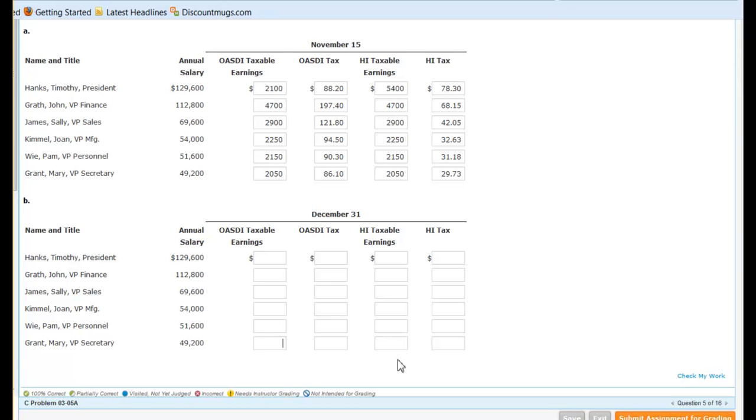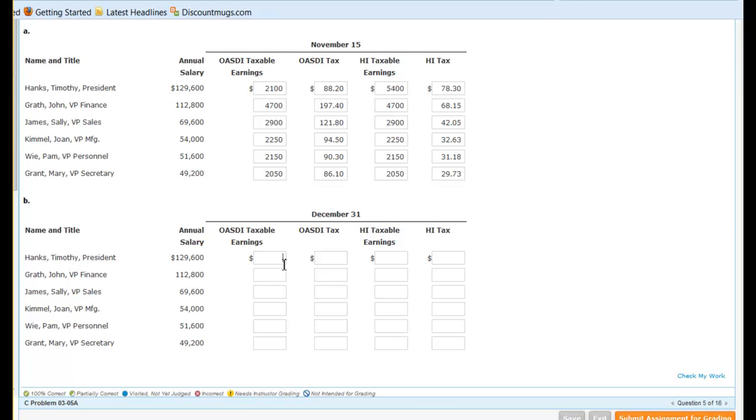So what you're going to find here is for these bottom 4, it's going to look exactly the same as what we have up here because nothing changes for them. The ones that change are going to be our first 2. Our president hit the maximum on the 15th. What does that tell us? On that paycheck on November 15th, he hit the maximum annual earnings of $110,100, so he's no longer paying Social Security tax.